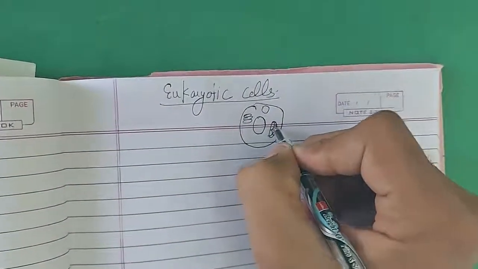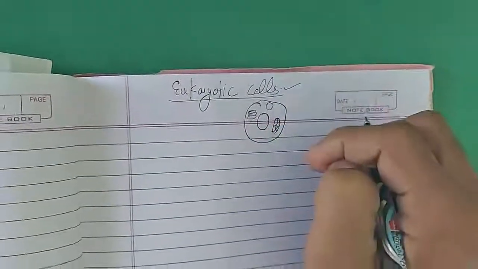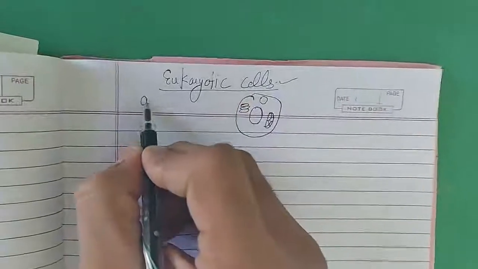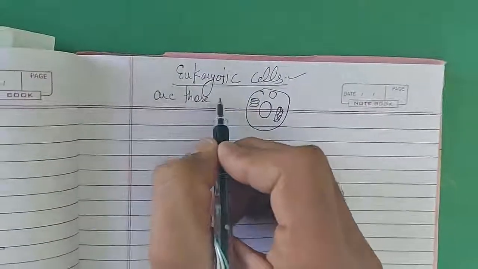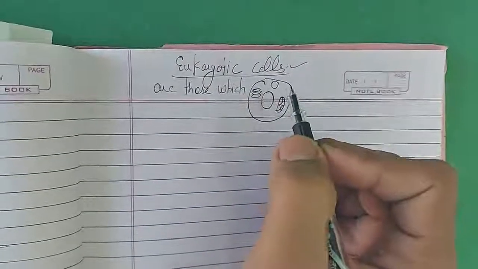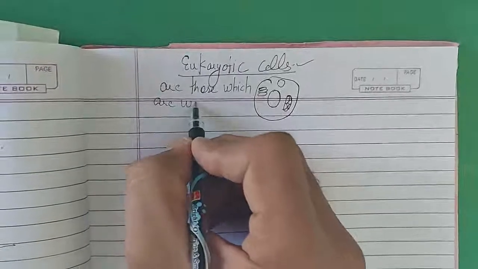So different cell organelles are well separated from each other. Eukaryotic cells are those which are well defined. Well defined means all the organelles are properly separate from each other.